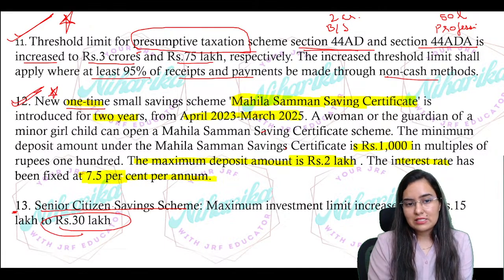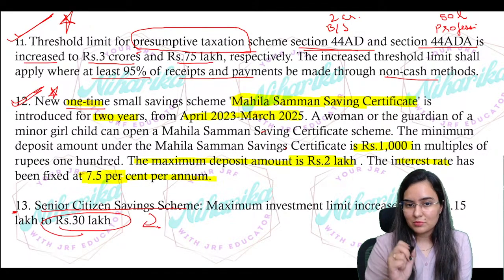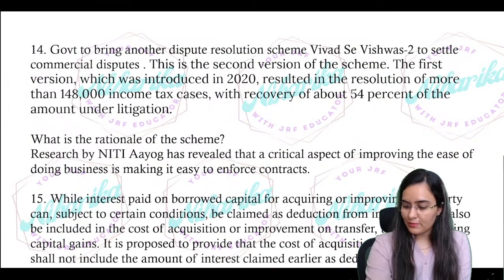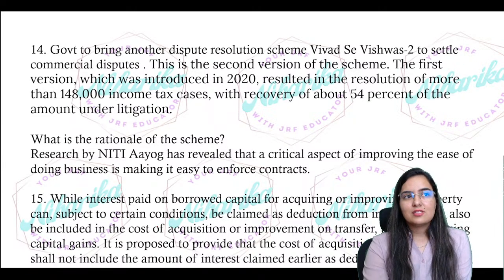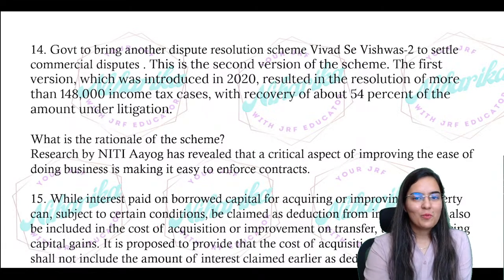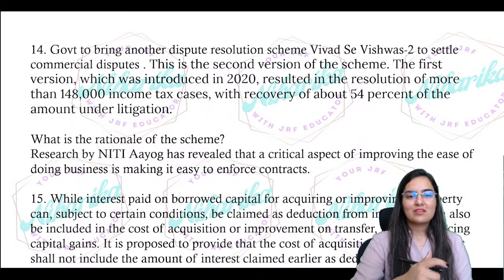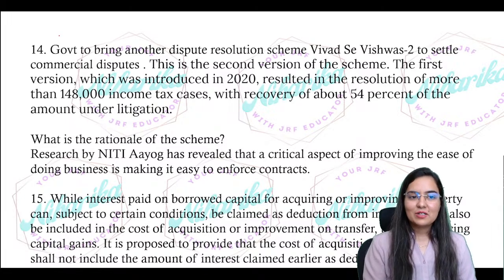So basically, the senior citizen savings scheme maximum investment limit is what? 30 lakh. Okay. Now, see, 7.5%. It's good, na? It's better than the 2.5 or 3% from the savings bank account. Right? The government is to bring another dispute resolution.